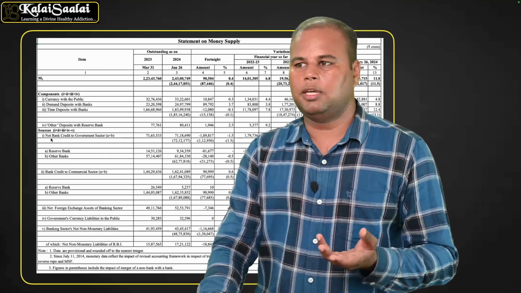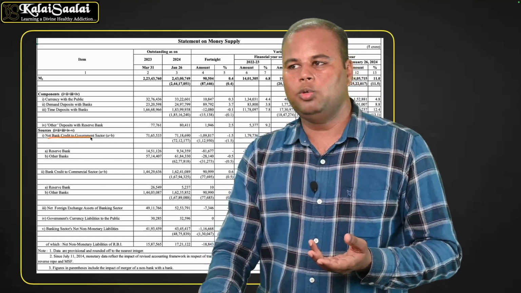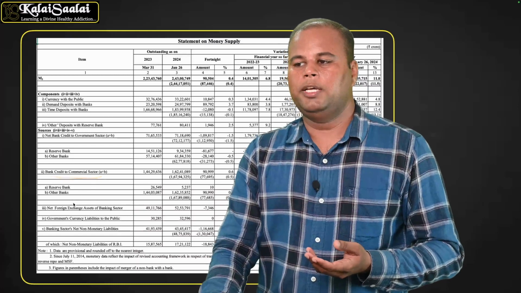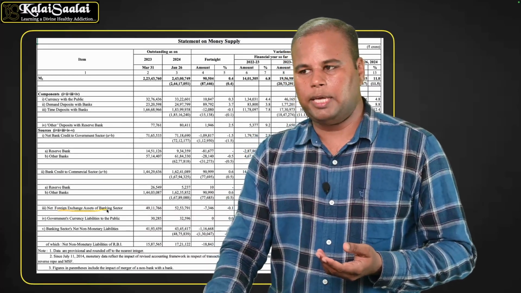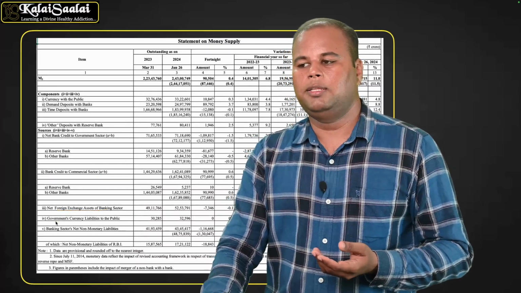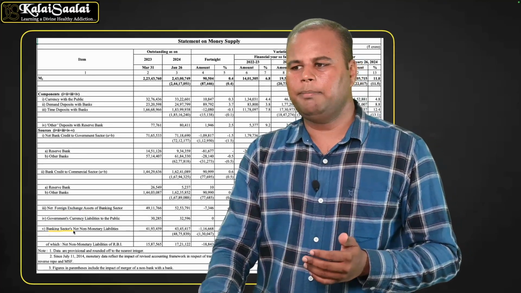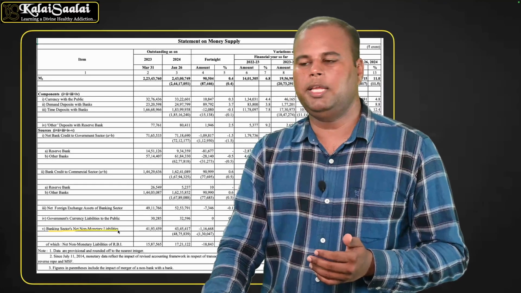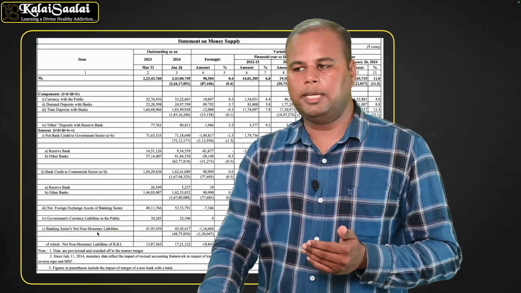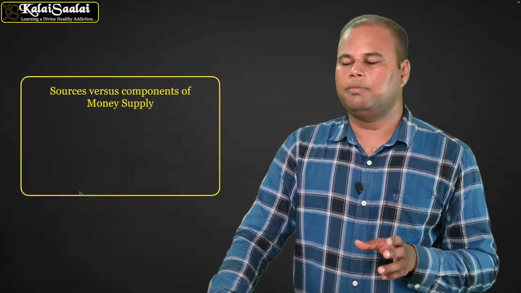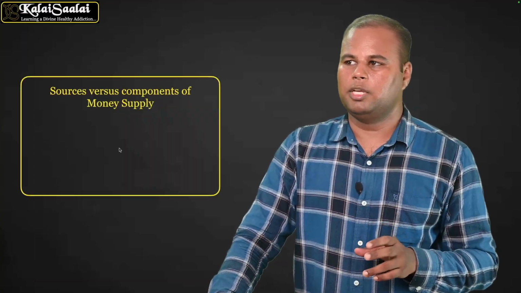What will the banking sector normally do? They will give credit to the government sector. They will give credit to the commercial sector. They will invest in foreign exchange assets of the banking sector. Then government currency liability to the public, and the final one is the banking sector's net non-monetary liabilities. So the banking sector's net non-monetary liabilities will be their capital and reserves. So this is what is mentioned in the sources versus components of money supply.